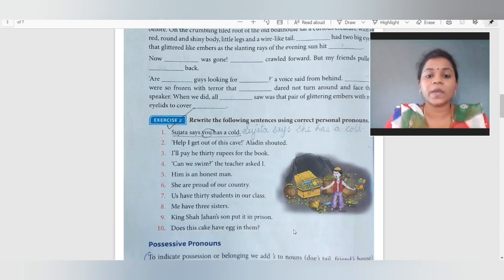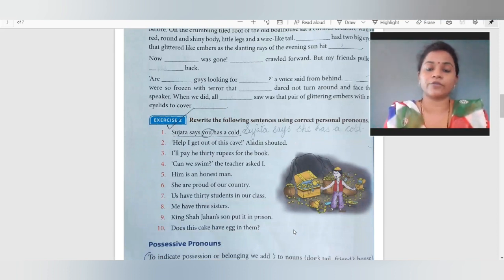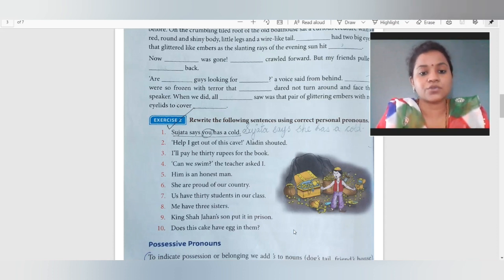Same it is. Rewrite the following sentences using correct personal pronoun. Now, in these sentences, there are no correct personal pronoun. You have to, instead of the wrong ones, rewrite them with the correct person. Sujata says you has a cold. This is wrong. Here you will not come. Sujata says she has a cold.